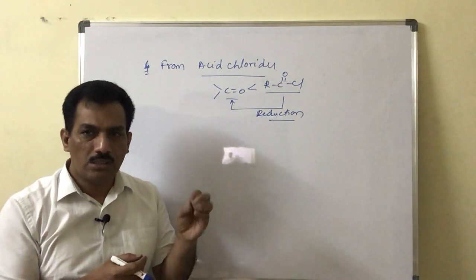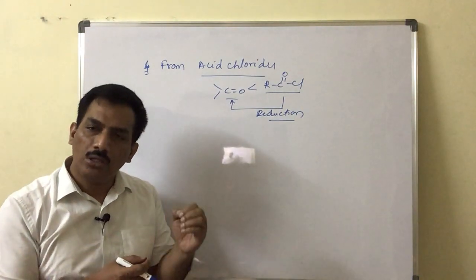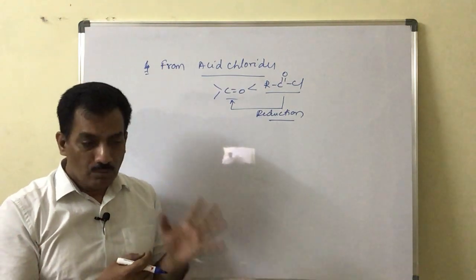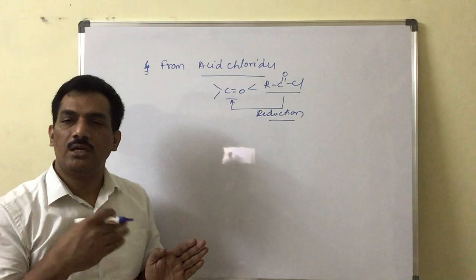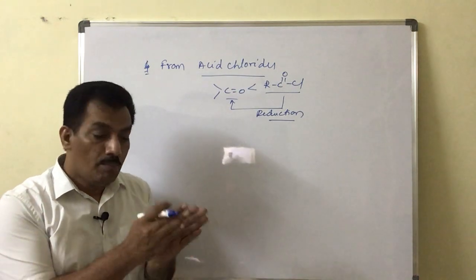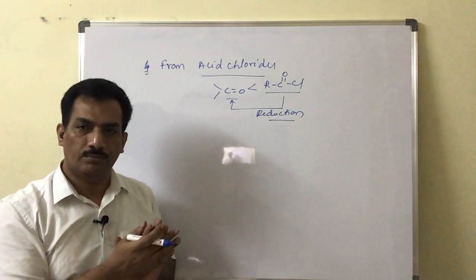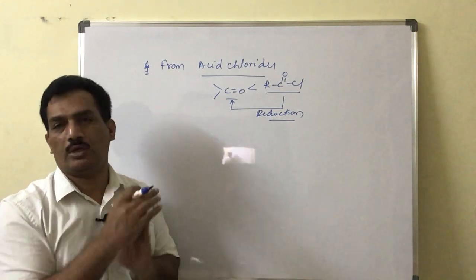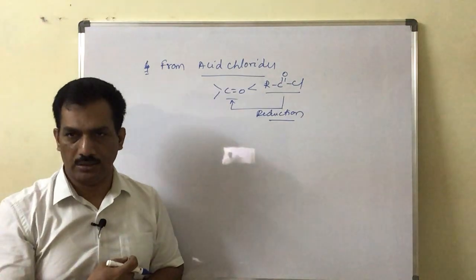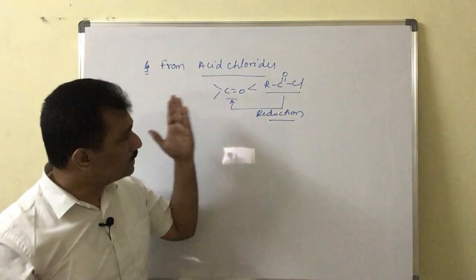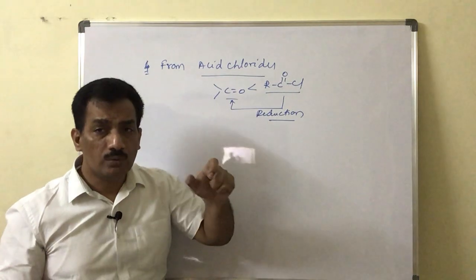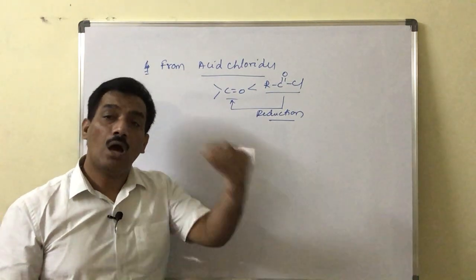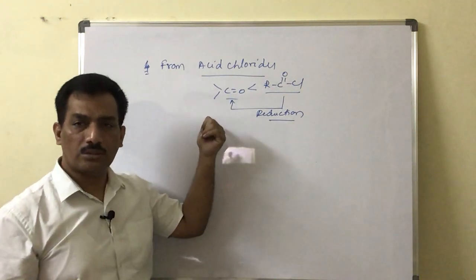When it is from alkenes, alkynes or alcohols, all these are reduced forms when compared to carbonyl compounds. So from those compounds, if we are preparing the carbonyl compounds, we have to make them go for further oxidation. There we are using an oxidation process with different oxidizing agents. But here, unlike those cases, the substrate used for the preparation of the carbonyl compound is a more oxidized form compared to the carbonyl compound.